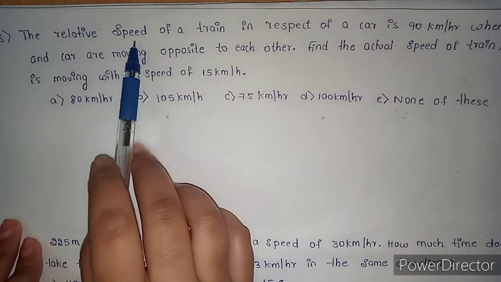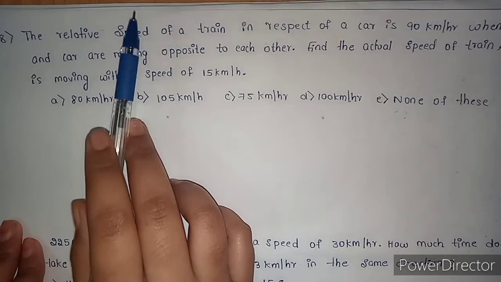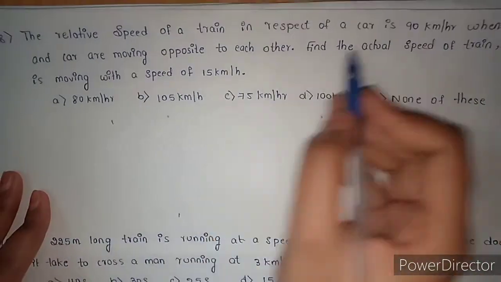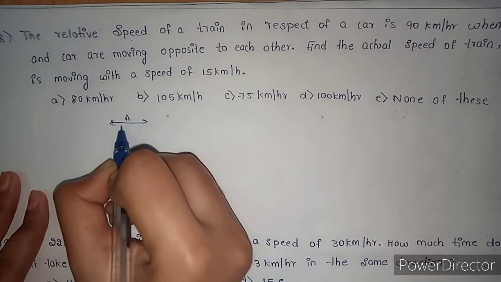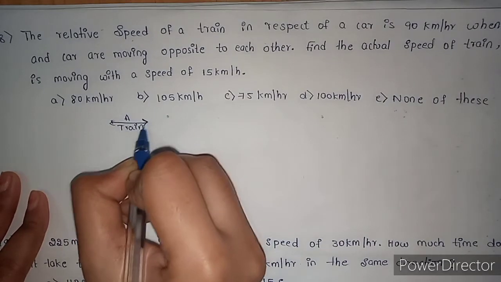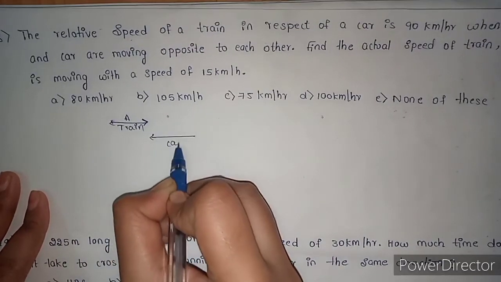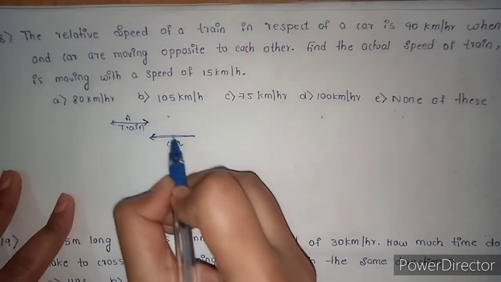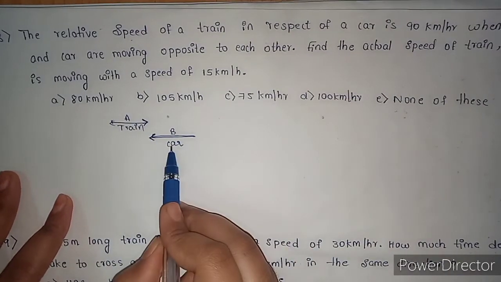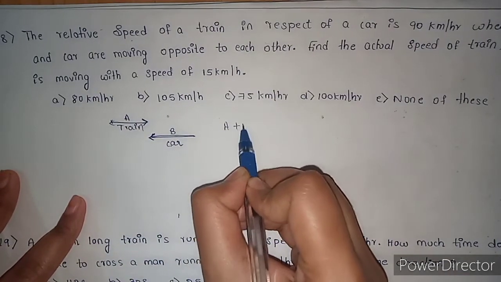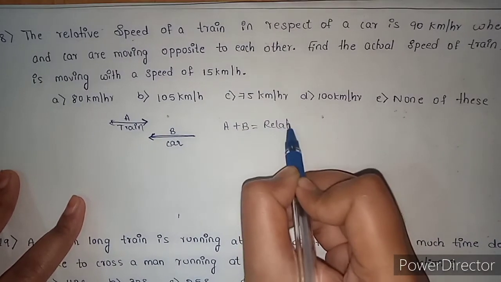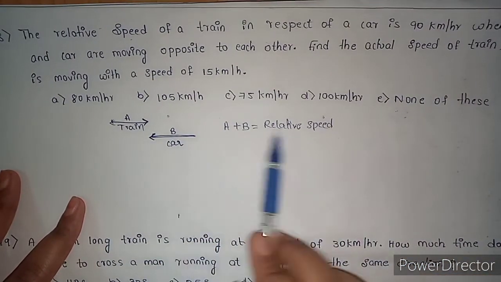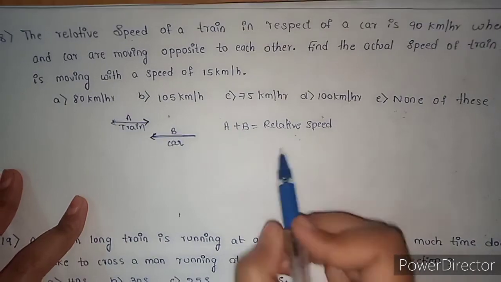As you all know, relative speed. In our earlier video we studied what is relative speed. Think of a train and a car. Train is A, moving in this direction, and car B is moving in this direction. Both are moving in opposite directions. Then what is the relative speed? Their speeds are added. When both are moving in opposite directions, their relative speed is added.